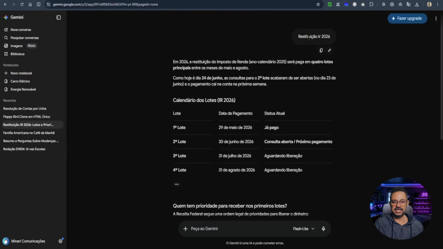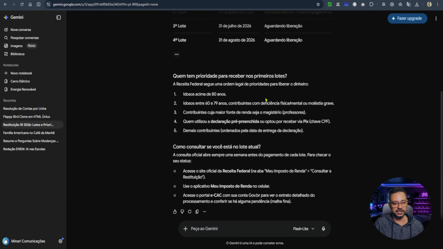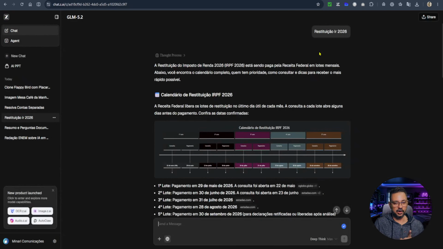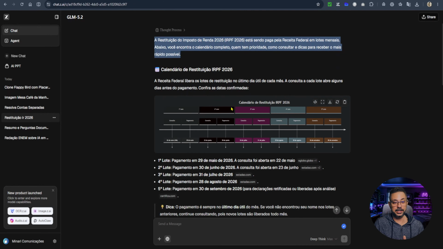Now Gemini. Same prompt, 2026 income tax refund. In the same way, it went online, researched the main points, and gave me a summary. Also, in a straightforward way, it worked perfectly. GLM 5.2. Look how cool this turned out here. I used the same prompt, it went online, got the main information, and made a calendar here.